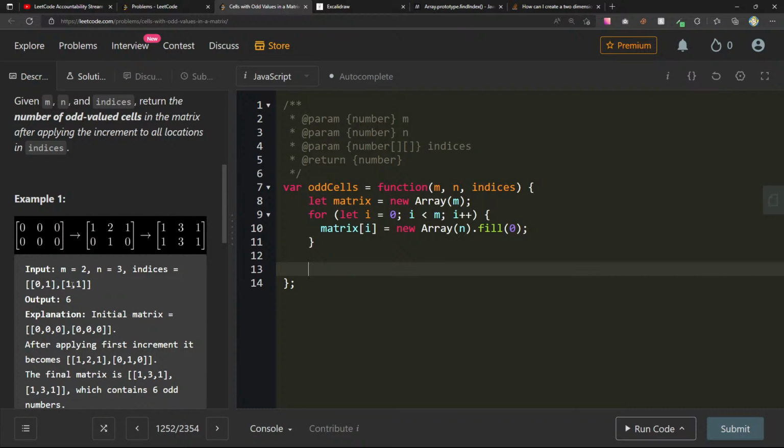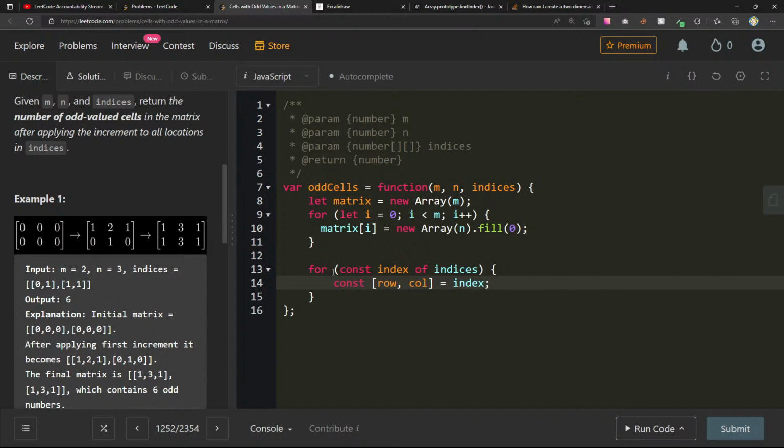So we're going to go through indices. So for const index of indices, we're getting a const row and column equals index.